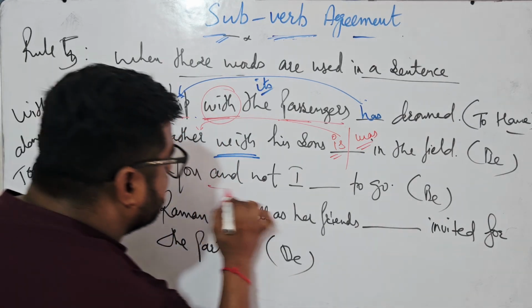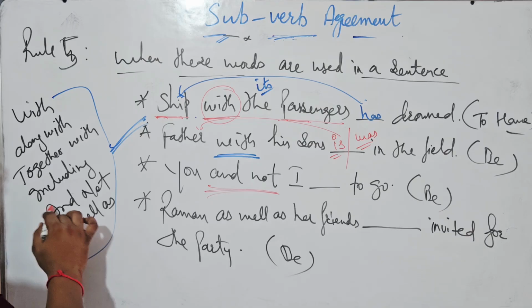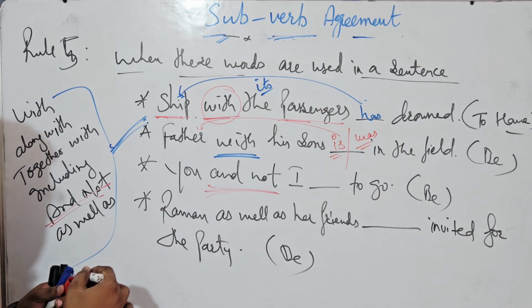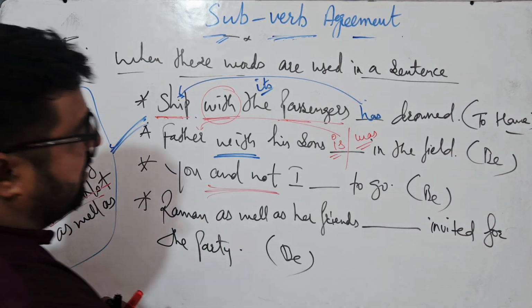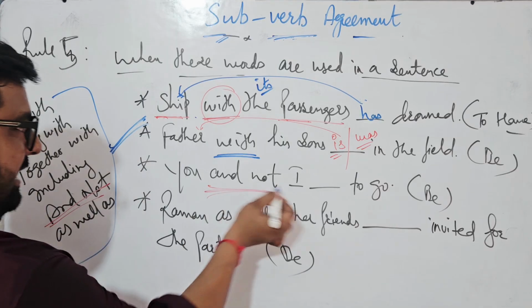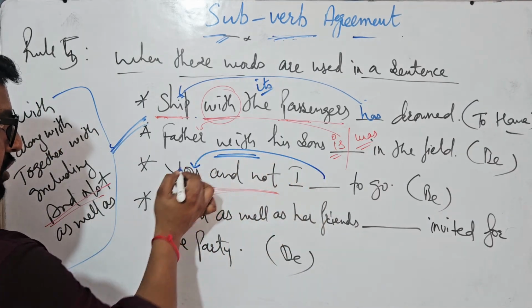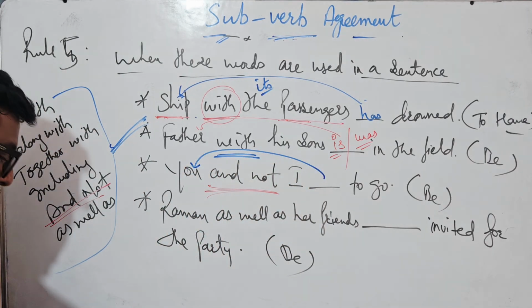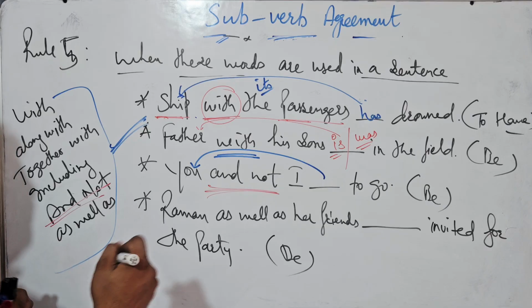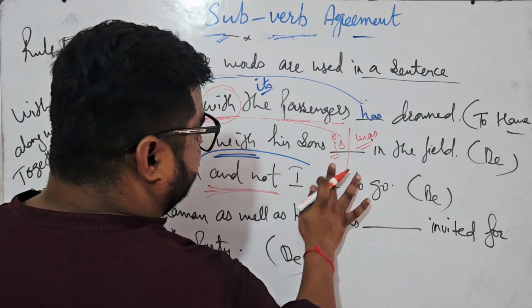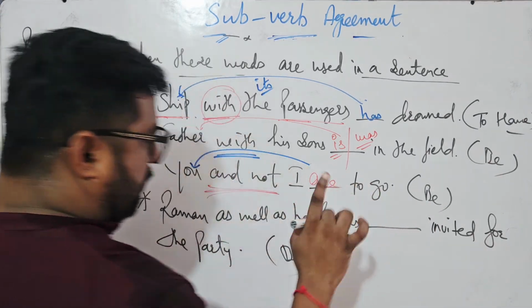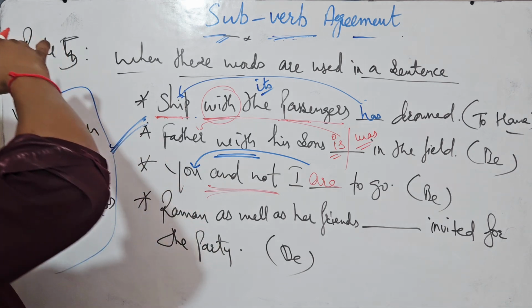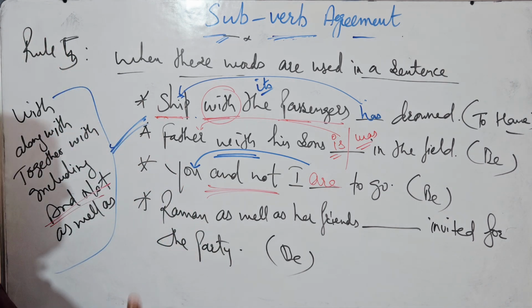Third, check this. And not, and not. When you see and not, your subject will not be I. Your subject is you. So according to you, what should come here? Is, am, are. What? Are. I hope you are getting it. Again and again I need to say this.